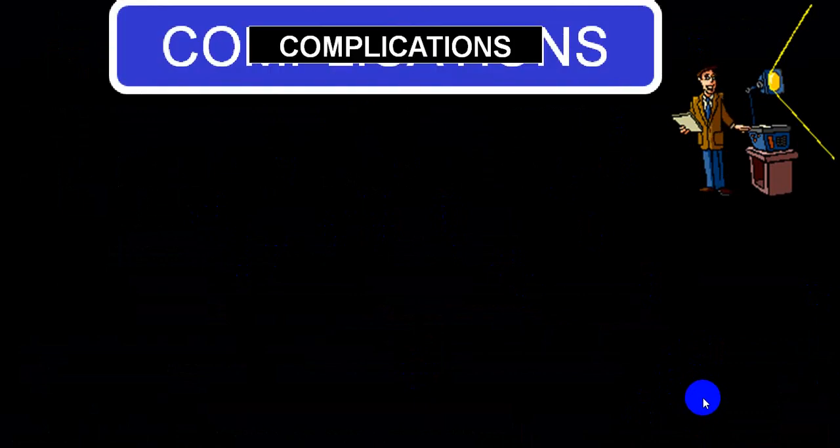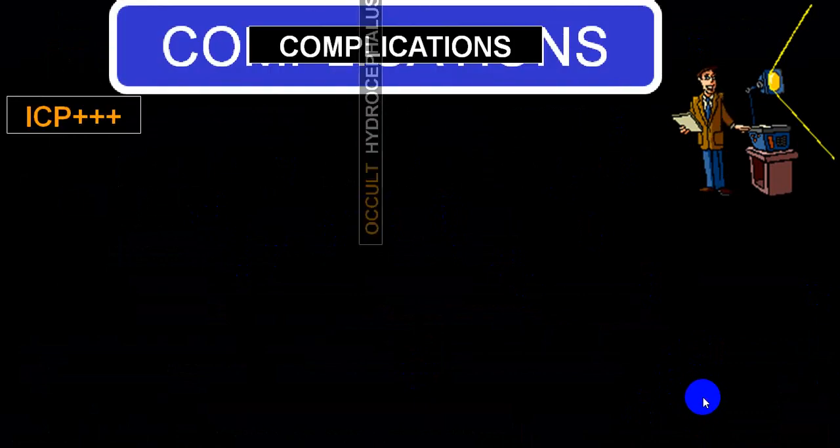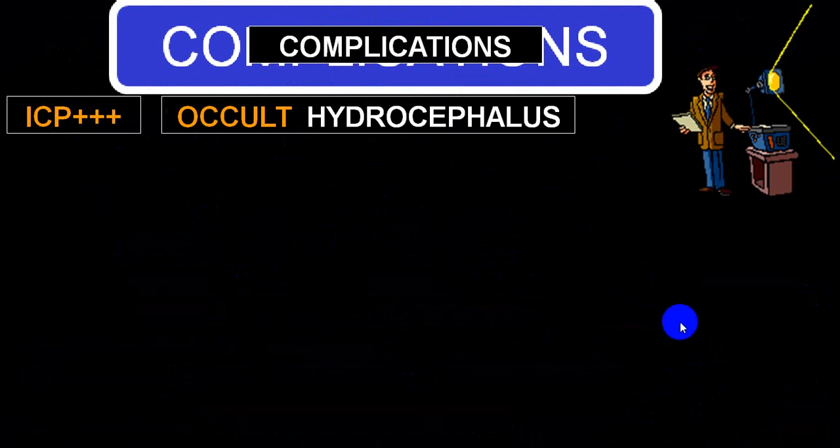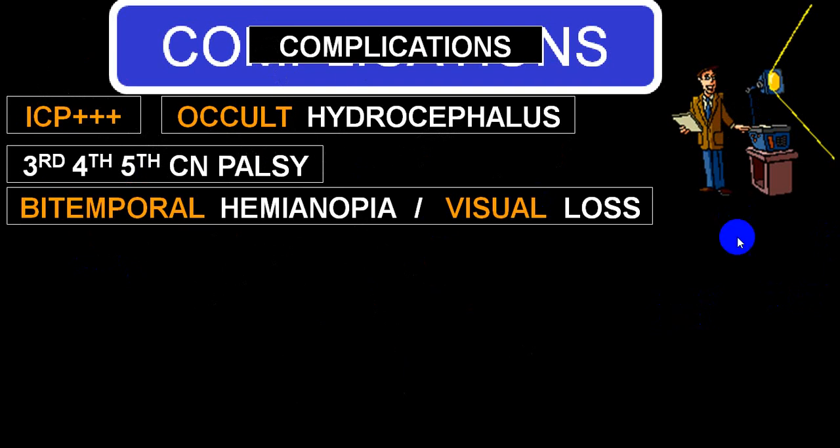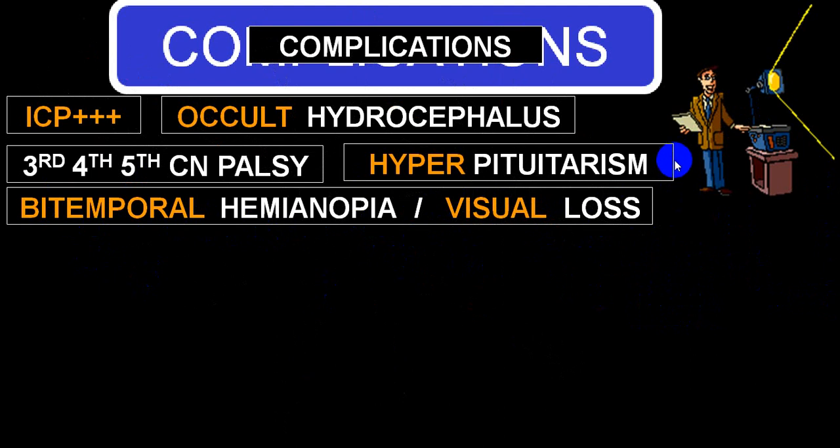Complication-wise, it can produce hypersecreting tumors, mass effects, raised intracranial pressure, occult hydrocephalus, third, fourth, fifth, and sixth cranial nerve palsy, chiasmal compression, bitemporal hemianopia, and other types of field defects like scotomas, quadrantic field loss, etc. Hypersecretion of hormones, hyperpituitarism: prolactin, growth hormone, ACTH, Cushing syndrome, gonadotropic secretions, and very rarely TSH.